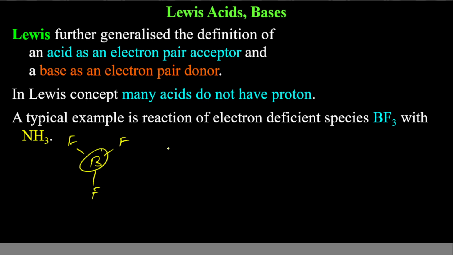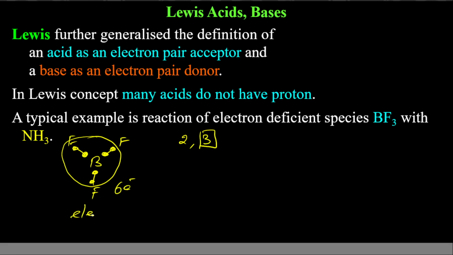Boron has atomic number 5, that is electronic configuration 2,3, 3 valence electrons, and all 3 valence electrons are here occupied, and fluorine's electrons here. So the valence shell has how many electrons? 6 electrons only. It means it is electron deficient. Boron trifluoride is electron deficient.